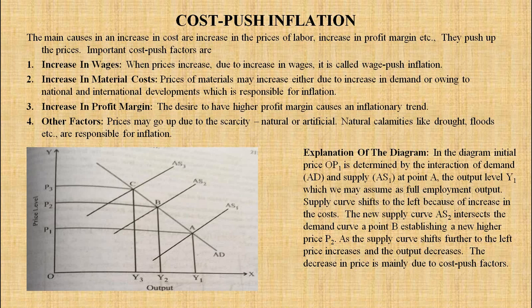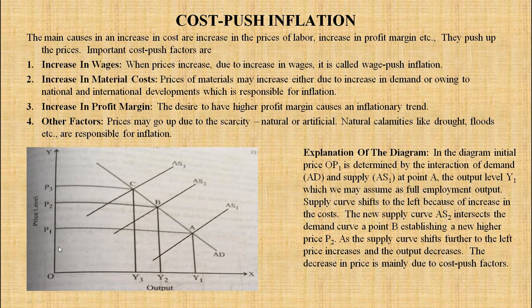Next, other factors. Prices may go up due to scarcity. Scarcity can be natural scarcity or artificial scarcity. Natural calamities like droughts, floods, etc. are responsible for the inflation. Now, the definition, the meaning of cost push and the factors of cost push inflation we discussed. Now we will see how we can explain it with the help of a diagram.